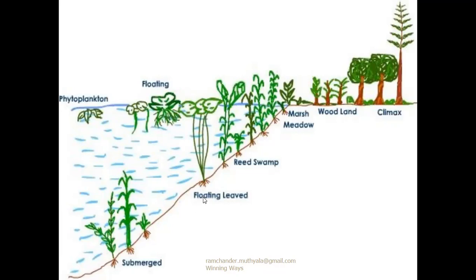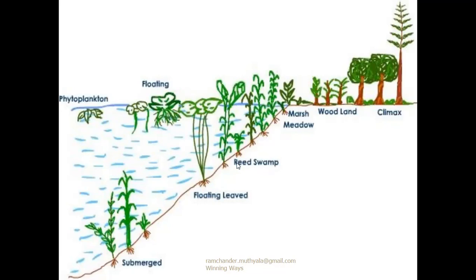So humus will increase at the bottom of the lake, meaning soft mud will increase at the bottom of the lake, and water depth will decrease. Now it is not comfortable for rooted floating leaf plants. It is more comfortable for reed swamp plants. At this stage, the lake depth is about 3.5 feet only.